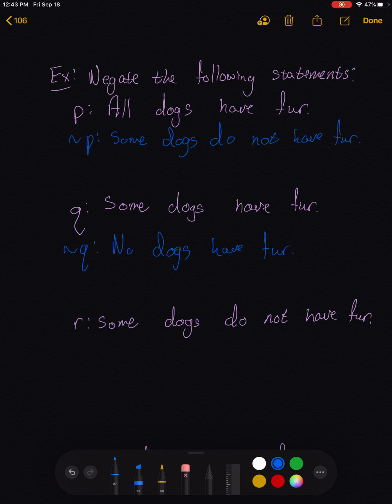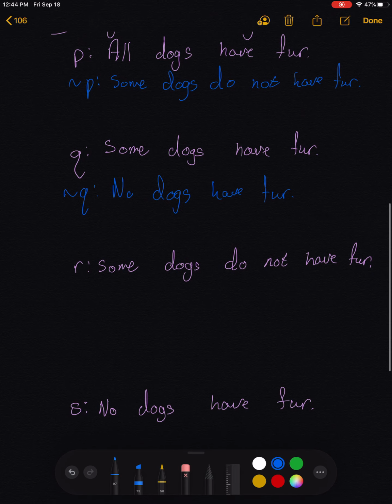Now, of course, that's impossible, but if we think of P, that's a little bit easier to wrap our heads around, right? If I say to you, all dogs have fur, and you say, again, nuh-uh, and I say, prove it, then all you gotta do is bring me a dog that does not have fur, and say, see, some dogs do not have fur.